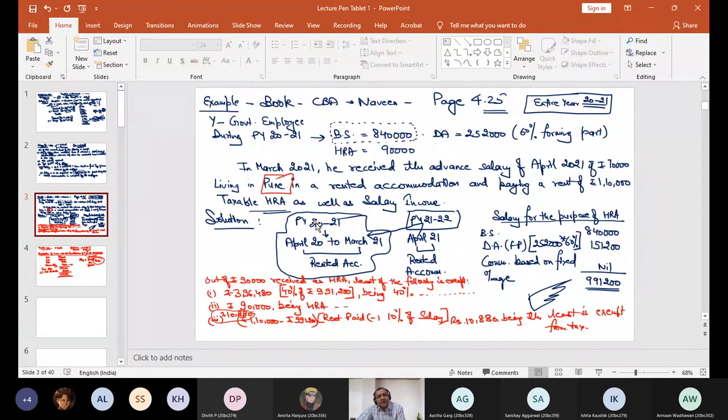So if your exemption is coming out to be negative, it means what? That you will not get any exemption. That's simple. So least becomes the C point, negative or zero, so no exemption in that case. Correct. Okay, so this point is clear.